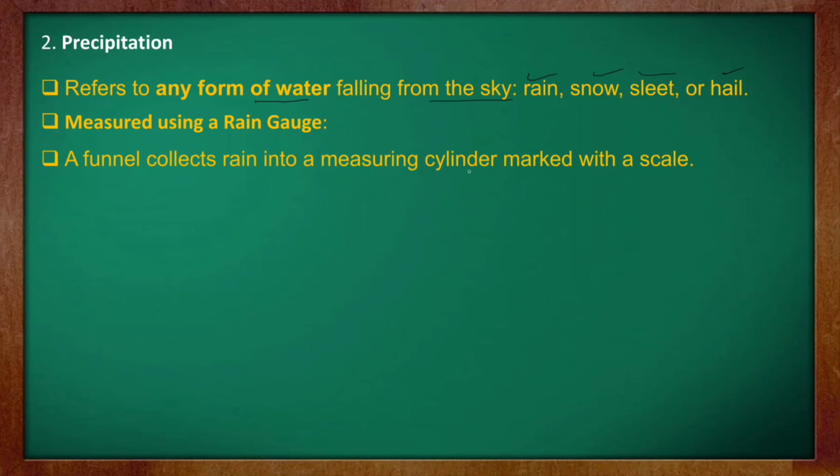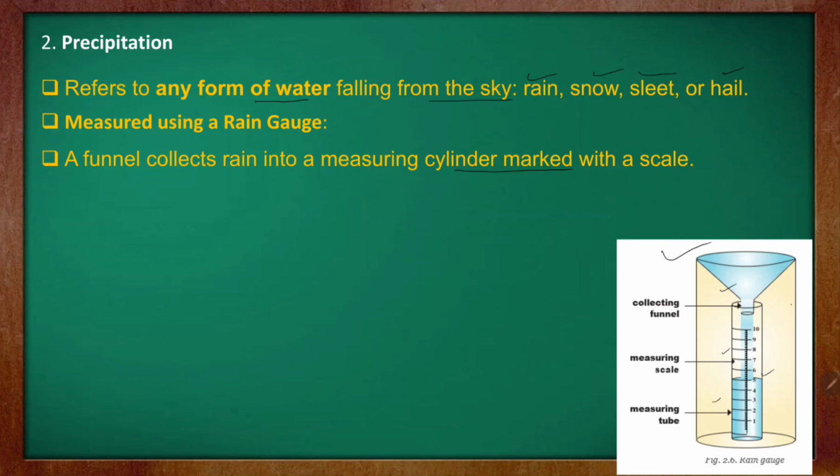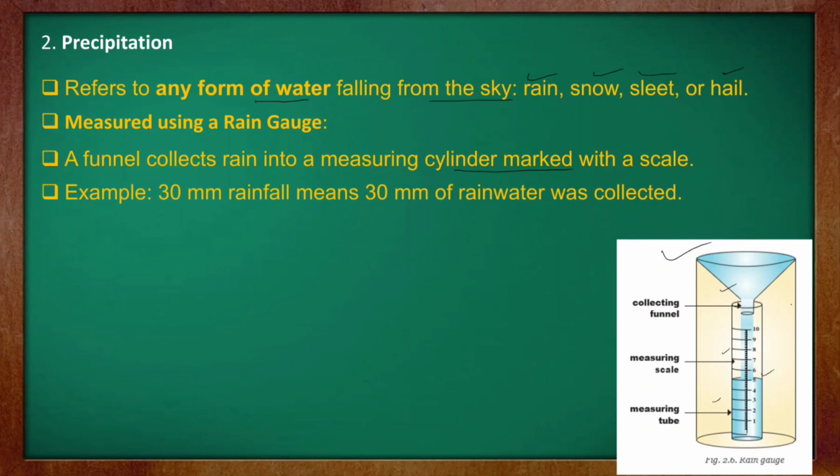A funnel collects rain into a measuring cylinder marked with a scale. This is a rain gauge. There is a measuring tube here, a measuring scale here, and a collecting funnel here. If you see in this image, the water is up to 5. That means 5 mm of rain has been collected. For example, 30 mm rainfall means 30 mm of rainwater was collected. Here in your picture it is 5, so we can say 5 mm, as it is given in your book also.